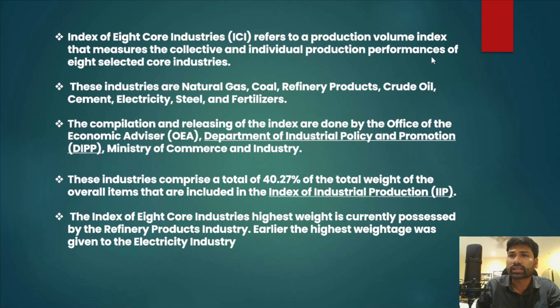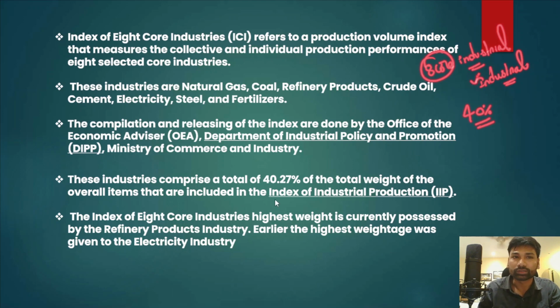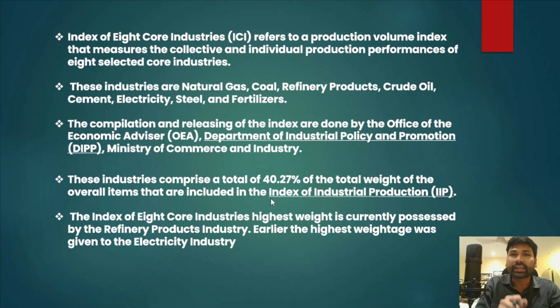These 8 selected core industries play a very important role in the overall industrial output. As I have already told you, the 8 core industries contribute more than 40% of the total weight of the overall industrial production.